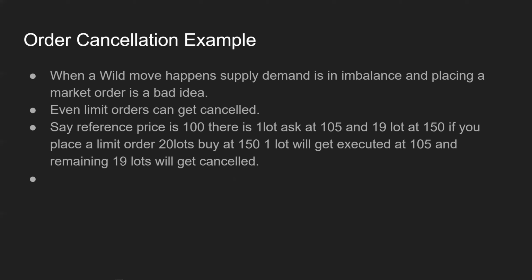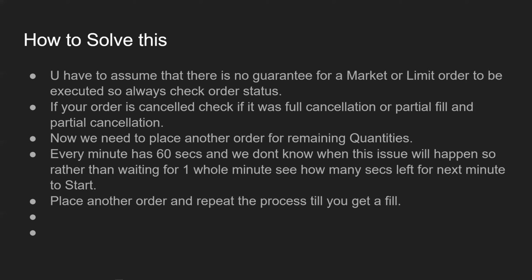Now, how to solve this, right? To solve this, you don't need to bother about all these details too much. You have to do a few things. The first thing is you have to assume that there is no guarantee for a market or limit order to be executed. So you have to always check the order status, because any order, be it market or limit, can get cancelled due to this execution range. Whenever your order is getting cancelled, check if it was a full cancellation or a partial cancellation.